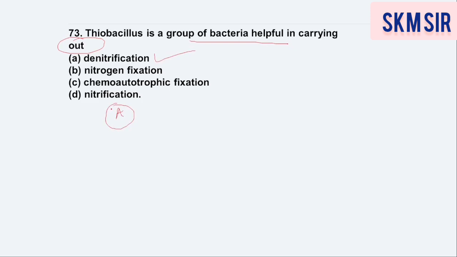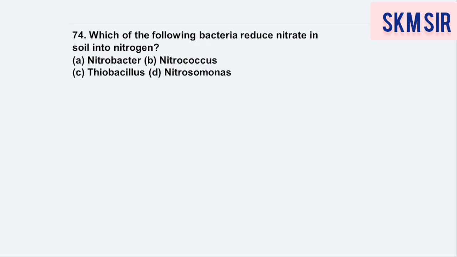One more bacteria named as Pseudomonas. It is also in the group of denitrification bacteria. So Thiobacillus and Pseudomonas both are very important with respect to denitrification. Next question, which of the following bacteria reduce nitrate in soil into nitrogen, nitrate into nitrogen. That means the reducing type of bacteria you need to answer here. So option Thiobacillus is itself the right answer.